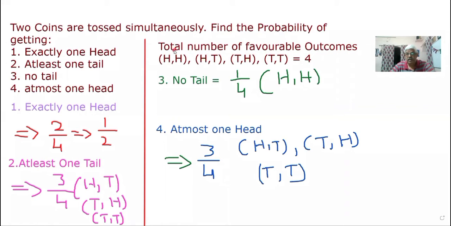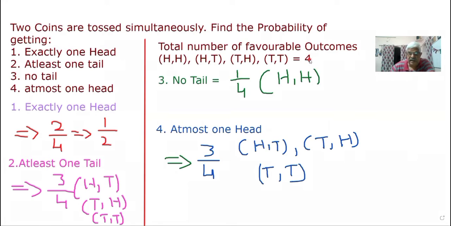So now, the total number of outcomes, which are all possible, we have checked. First coin head, second coin head. First coin head, second coin tail. First one tail, second one head. First one tail, second one tail. These are the four possible outcomes when two coins have been tossed simultaneously. Simultaneously means at the same time. So the total number of outcomes is 4.